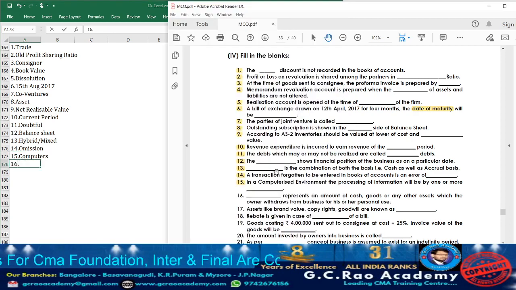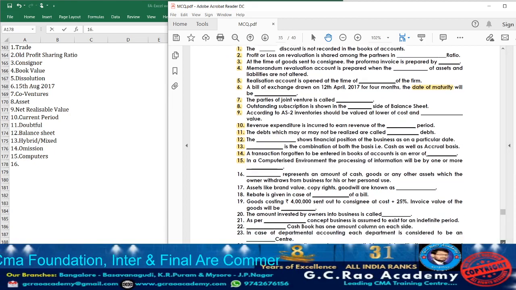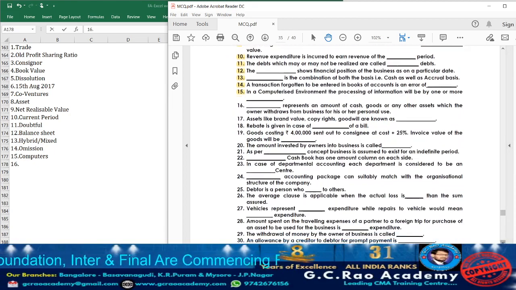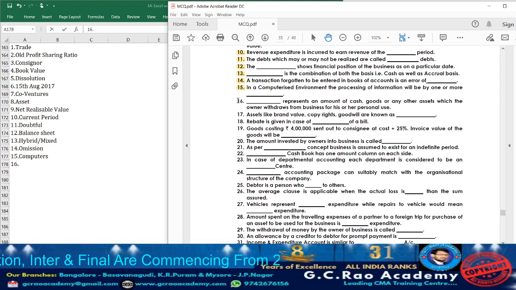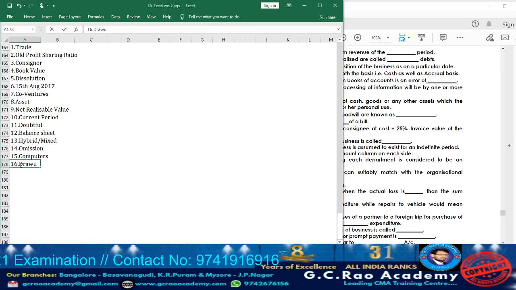Now let us move on to question 16. Dash represents an amount of cash, goods or any other assets which the owner withdraws from the business for his personal use. What are we going to call anything drawn by the proprietor for their personal use? It may be in cash or kind. We are going to call it as what? Drawings. So accordingly take down the answer for 16, drawings.